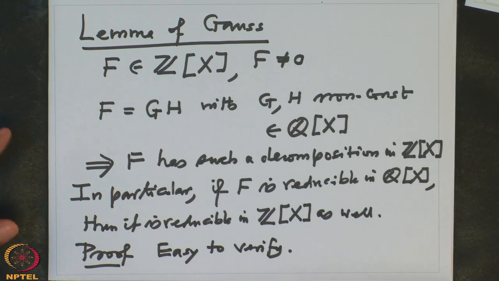So this is where you are using a very important property of the ring of integers, which says that the ring of integers has the fundamental theorem of arithmetic. In modern language it is said that the ring of integers is a unique factorization domain. That means factorization into prime numbers exists, and it is unique up to order.